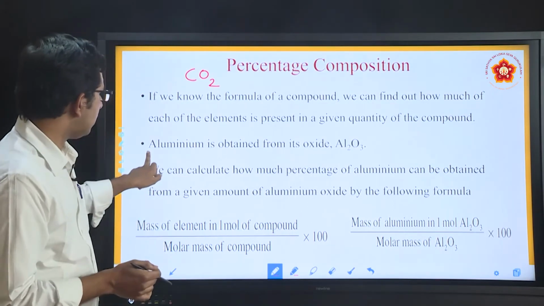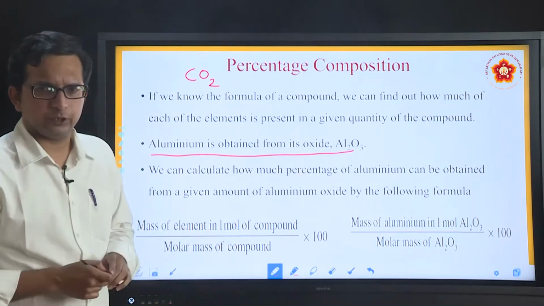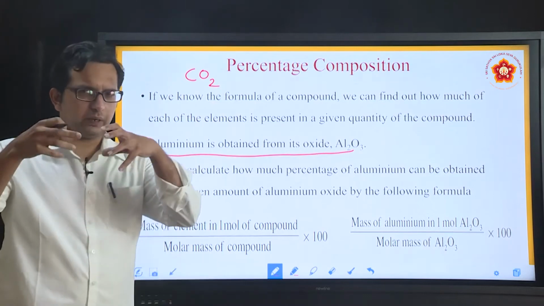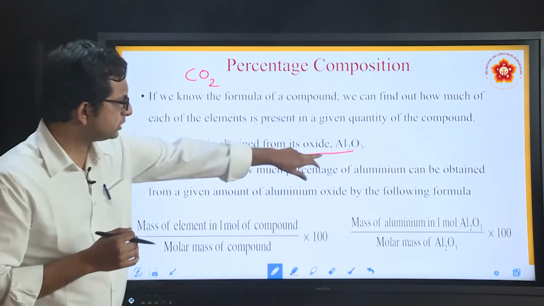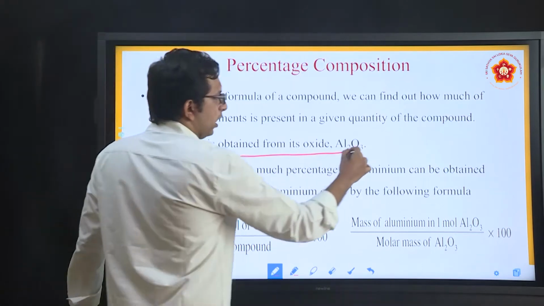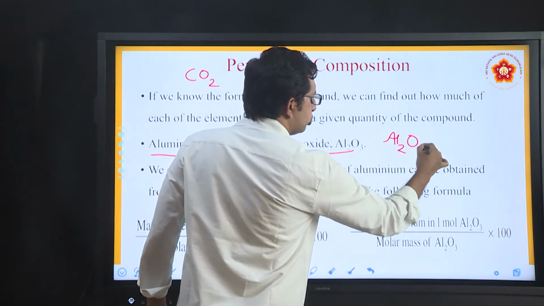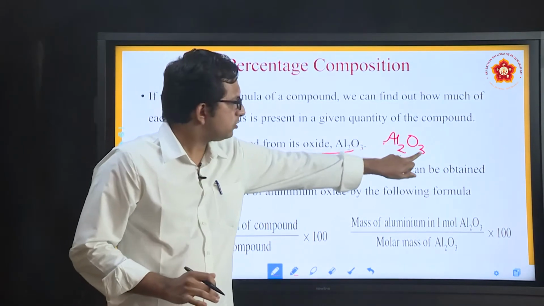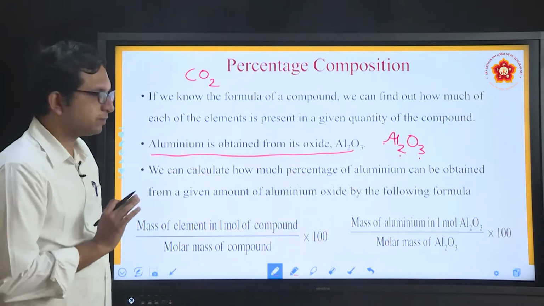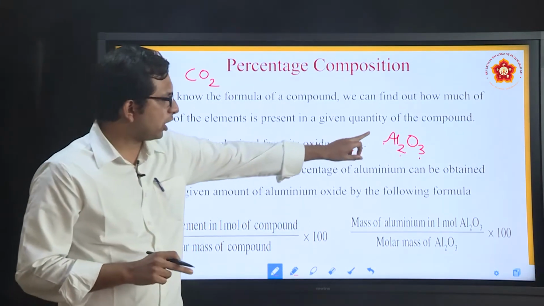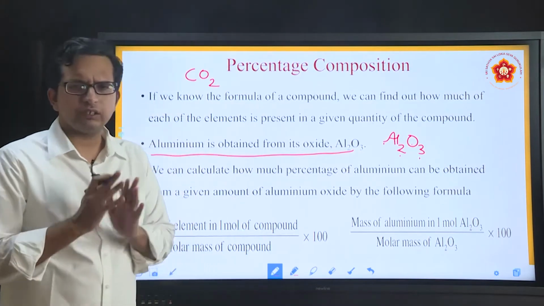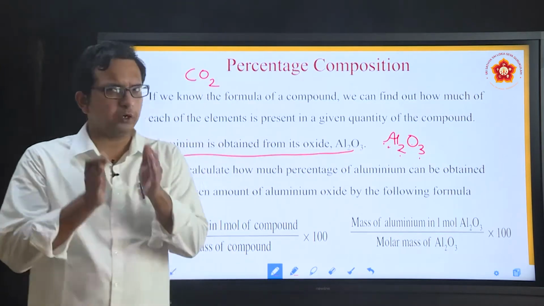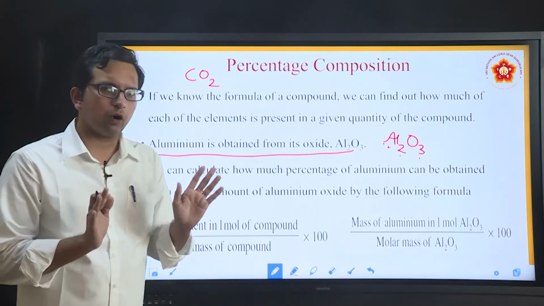As an example, aluminium mass calculation is taken up here. This is the ore that you get. Ores are those compounds from which you get metals naturally from the Earth's crust. This is called bauxite, aluminum oxide, formula Al2O3. What you can understand is that 2 atoms of aluminium and 3 atoms of oxygen are present. If I want to know how much aluminium is present in this, what is the general way we consider? We consider the mass of aluminium in 1 mole, because that is the standard one.